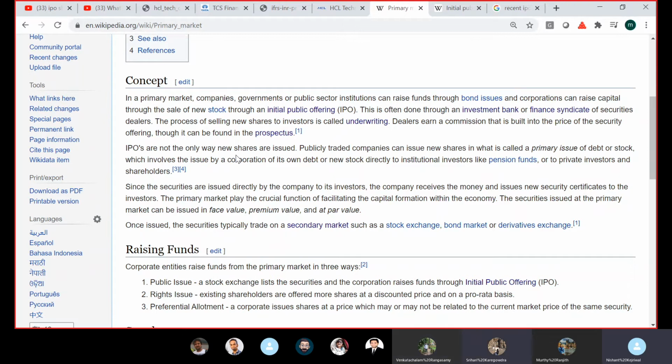Primary markets can still be without IPO also, right? Yes, but I don't want to confuse him right now. Let's not make it complicated for him. First, let him understand this part, then he will understand the next part. So one of the ways to raise money in the primary market is IPO. There are other ways also. Like I said, the vegetable market is the primary market.